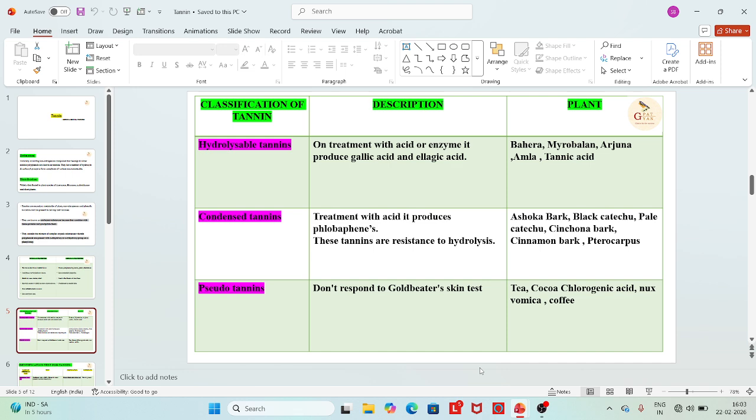And the pseudotannin examples are the most important ones because these are quite confusing. And Nux vomica, you also know that this is one what? This is an indole alkaloid, and that is why it is a pseudotannin. This is having the properties of tannin, but it is not originated as tannin.